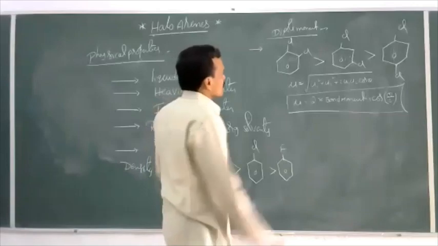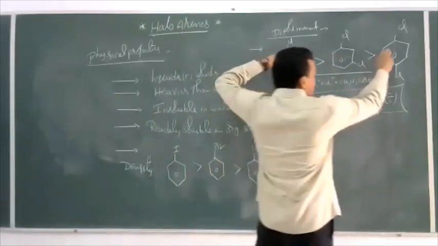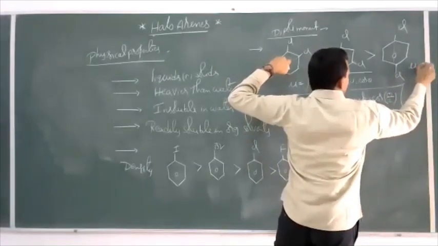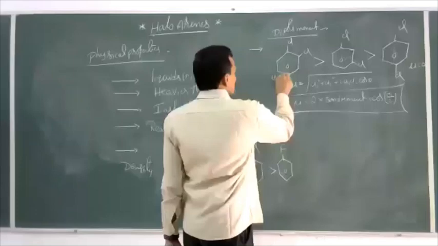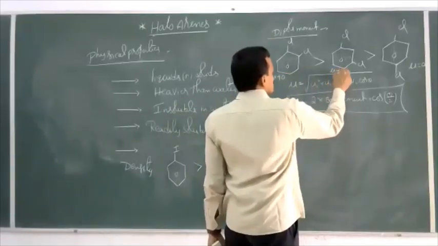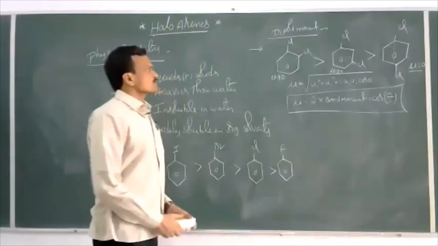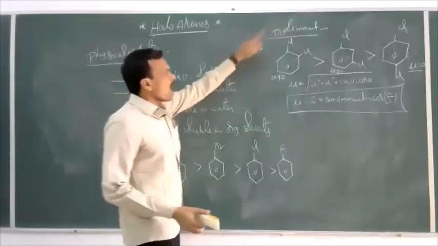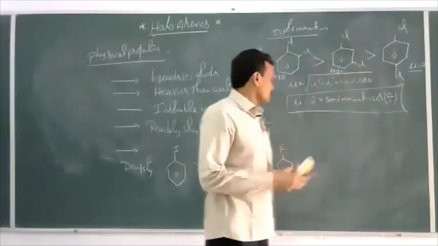And out of these, ortho and meta possess some net dipole moment, whereas the dipole moment of para-dichlorobenzene is equal to 0. So here mu is not equal to 0. Here also mu is not equal to 0, whereas here mu is equal to 0. So overall the order is ortho greater than meta greater than para.